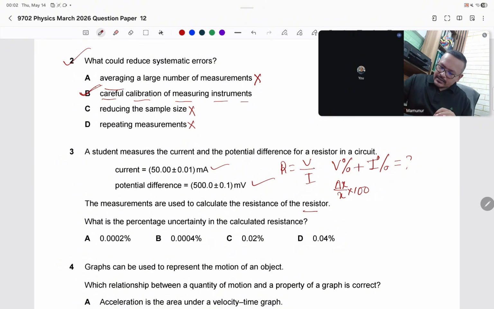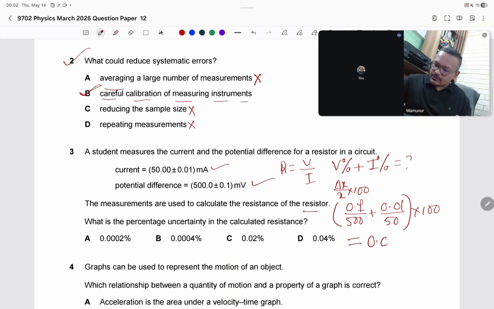So we can easily put the values here. For V, voltage: 0.1 divided by 500, plus for current, I can write 0.01 divided by 50, whole bracket into 100, and the answer will come. If you use your calculator, 0.04%. The answer is D.